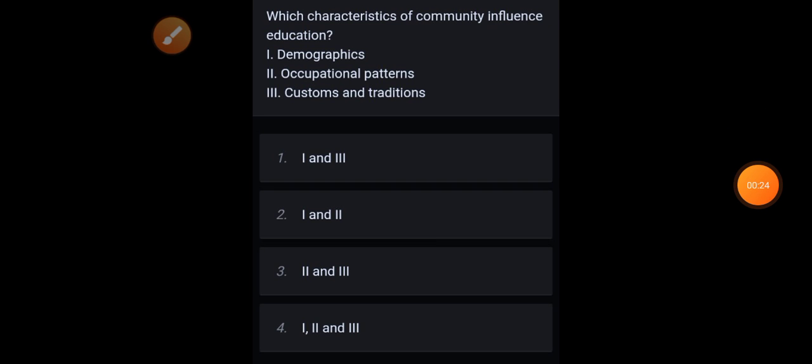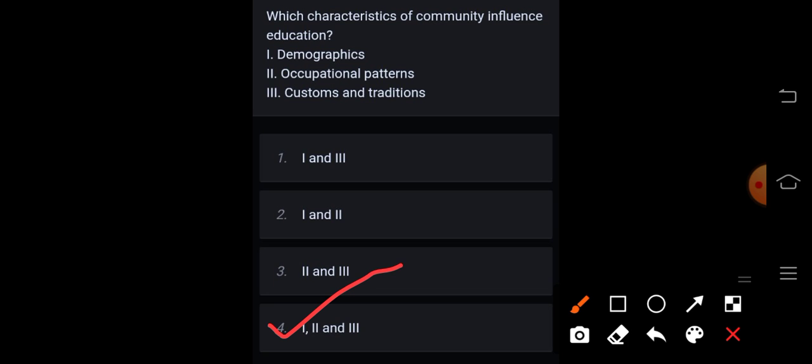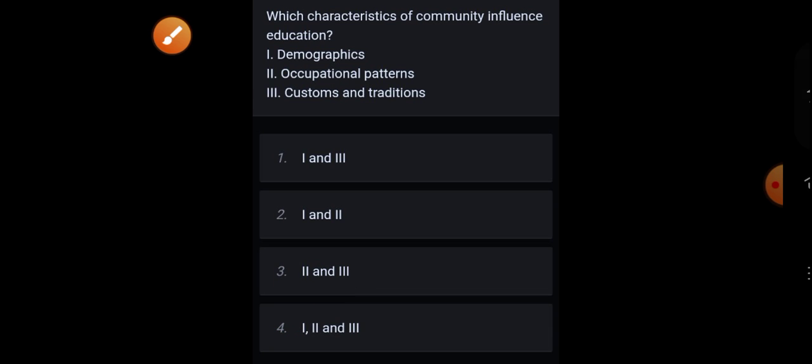First question: which characteristics of community influence education? Demographics, occupational patterns, customs, and traditions. So the correct answer is option 4, first, second, and third.